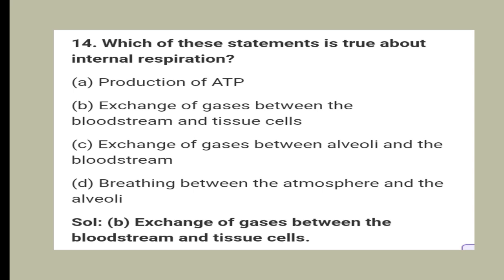14. Which of these statements is true about internal respiration? Option A, production of ATP. Option B, exchange of gases between the bloodstream and tissue cells. Option C, exchange of gases between alveoli and the bloodstream. And option D, breathing between the atmosphere and the alveoli. And the right answer is option B, exchange of gases between the bloodstream and tissue cells.